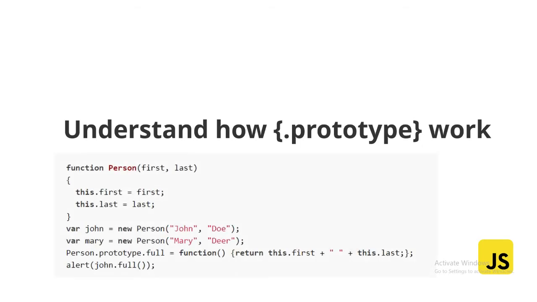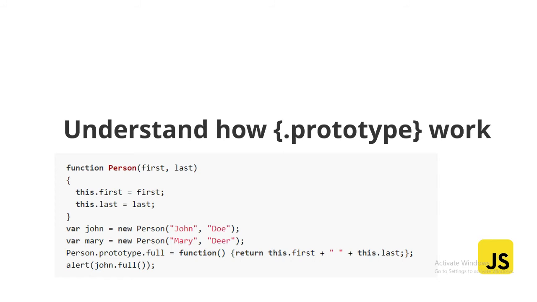So let's start. Here I am creating a function Person with first and last. So this.first equals first, this.last equals last. Now I am defining John equal to new Person, John comma Doe, and Mary equal to another new Person, Mary comma Dear. Now I am writing Person.prototype.full equals function, return this.first plus space plus this.last, and there will be an alert in your website that is John.full.